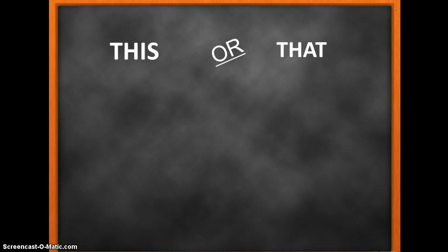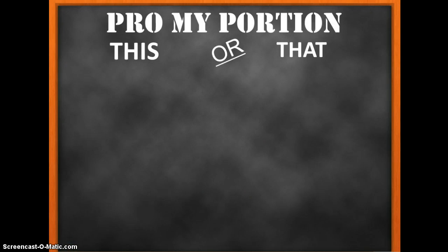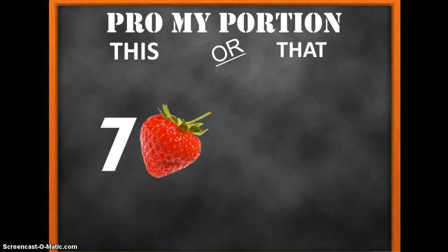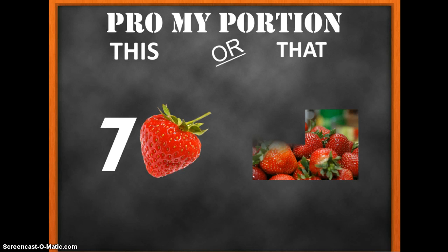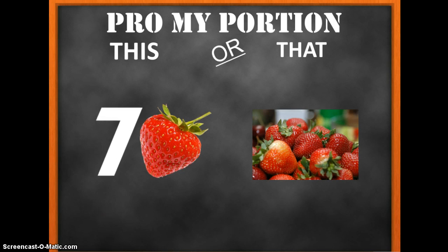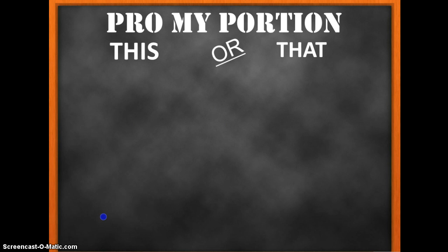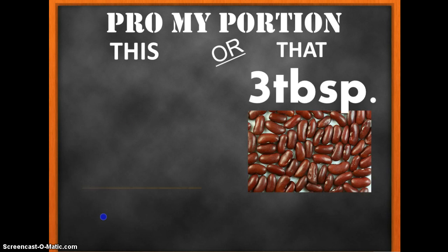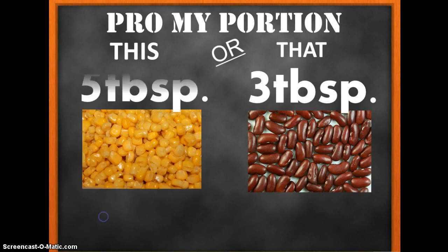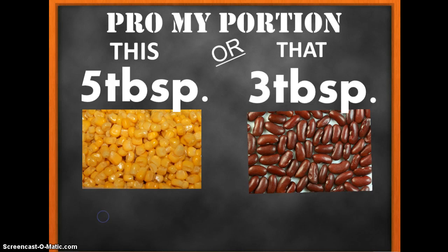Okay, our next activity is called Pro My Portion. There will be different pictures up on the screen, and your job is to figure out which one is the correct portion for the food group. Do we want 7 strawberries or a pile of strawberries? Awesome. 7 strawberries is correct. Do we want 3 tablespoons of kidney beans or 5 tablespoons of corn? Awesome. We're going to go to that category. 3 tablespoons of kidney beans is perfect portion sizing.